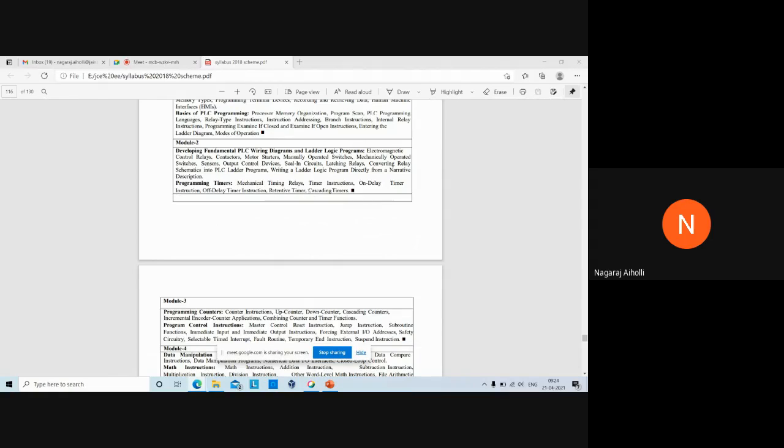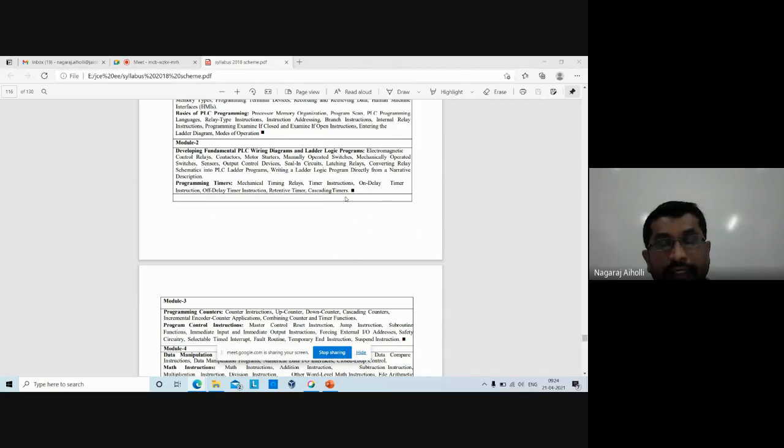Then retentive timers. Similar types of operation are performed by the retentive timers, cascading timers. So these timers are connected in cascade, just like the bogies of a train. How the bogies of a train are connected, in a similar way the timers are connected in cascade, right?